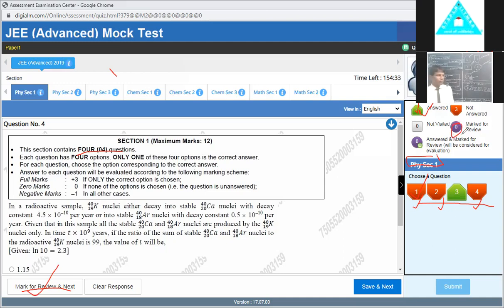This is the blue and violet colors. There is a violet one, but a green book is here at the corner. It means that you answered but you have confusion, so you want to see it later. Therefore, you see this kind of thing here. How many questions in this section you answered but want to review later are shown here instead of 0. Okay, 2, 3 like this. Here only 4 questions, therefore we already mentioned it here.